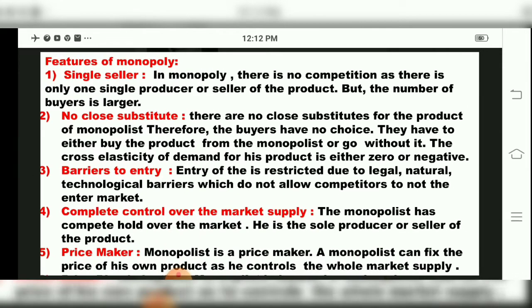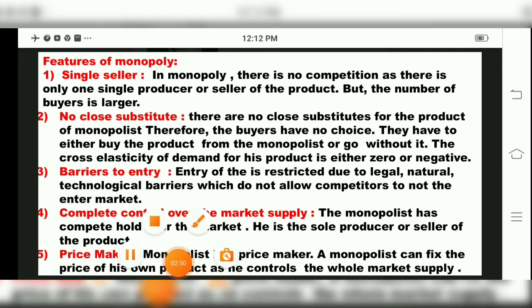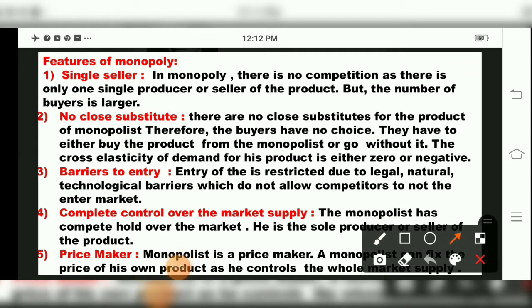Now I will tell you a simple example regarding monopoly. Single seller means what? Say I am a producer, I have produced the product, and I sell in the market myself only. I don't have any other partners, I don't have any other substitutes. I am the single seller in the market, only one person in the market. That is called a single seller. So the buyers will be many, but the selling person will be only one in the market, children.